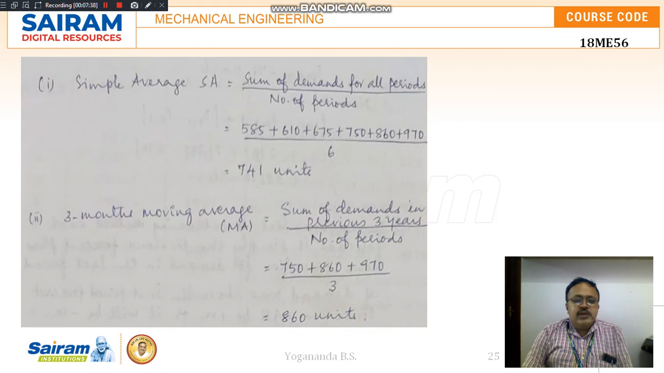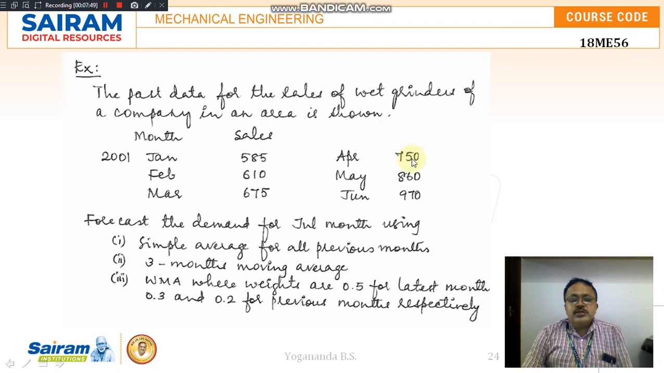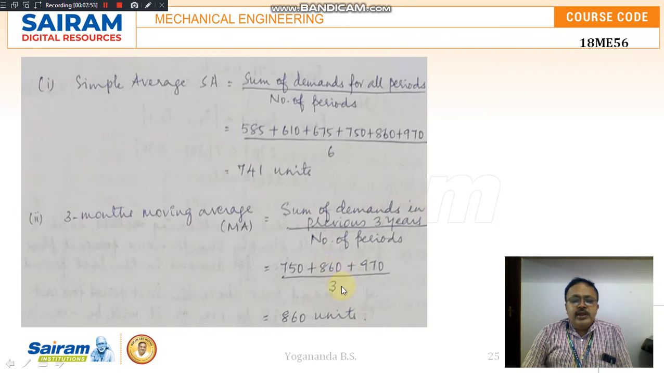Similarly, considering the three months moving average, I am considering the demands in the latest three months. Okay, say here three months, not years. That is 750, 860, and 970, divided by the number of months considered, which is 3. So that is 860 units.